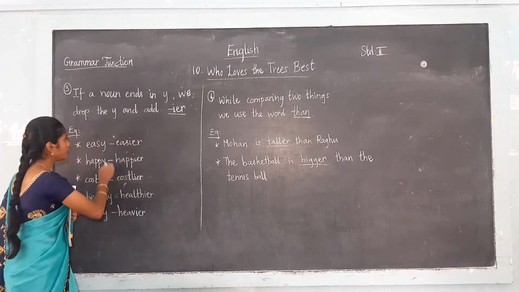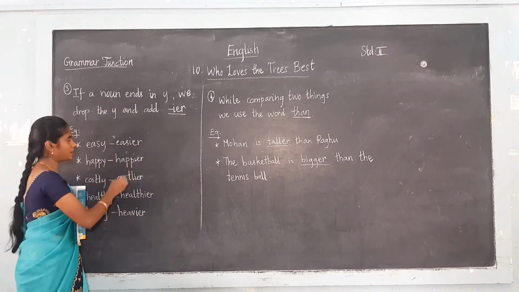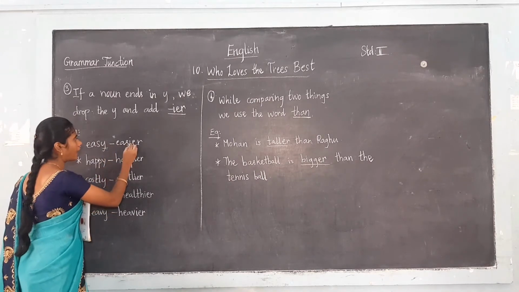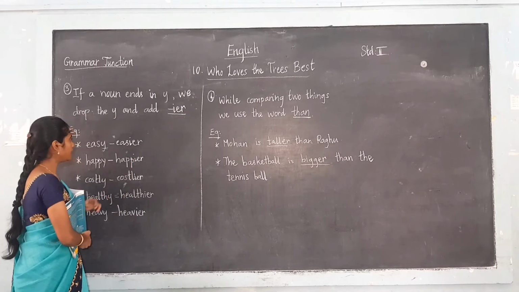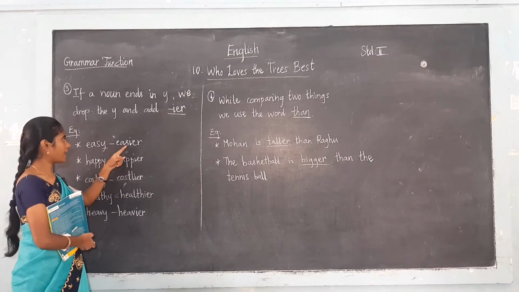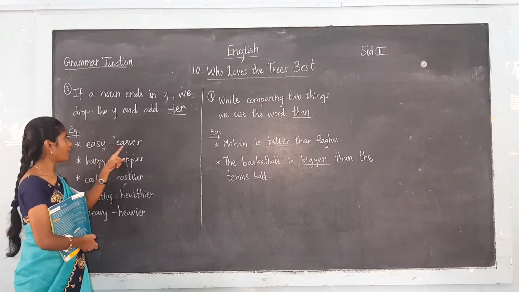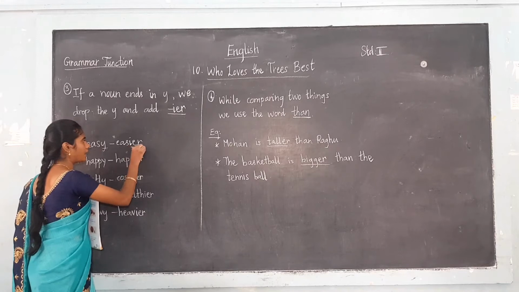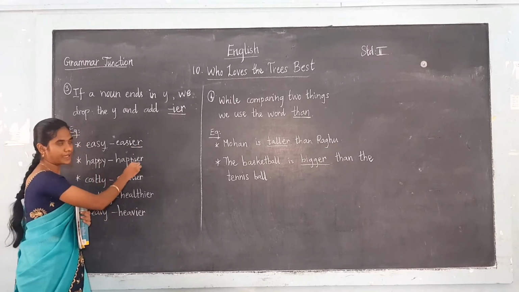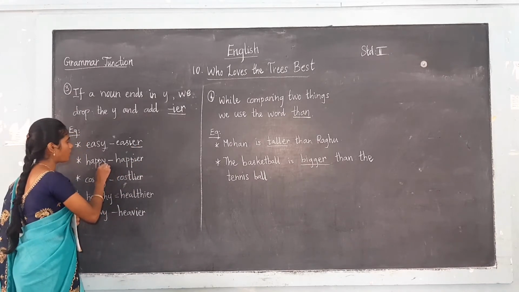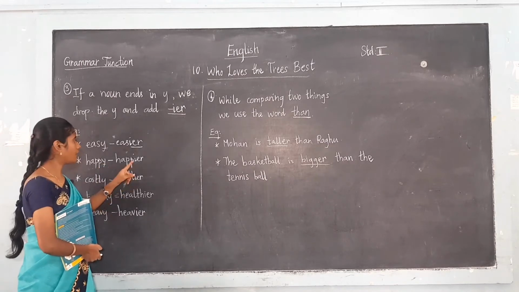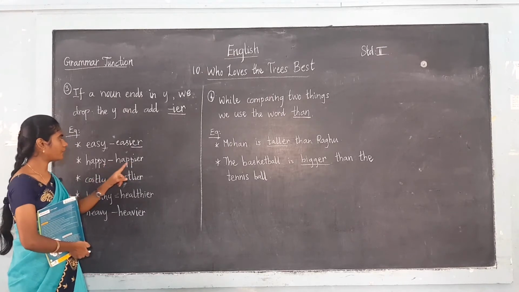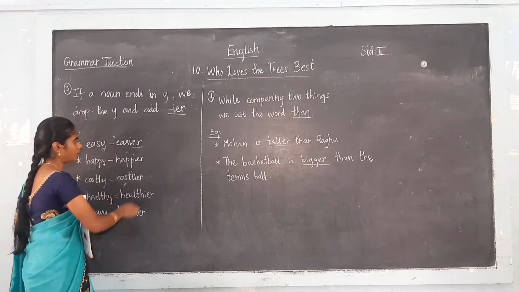See, for example, easy, easier. Here the nouns that end with Y, you should not write Y. We have to drop Y and add IER. See the spelling: E-A-S and Y. Instead of Y, we have to write IER. Easier. Okay, IER. Then happy, happier. Here the nouns end with a Y. You have to drop Y and add IER. H-A-P-P. Instead of Y, we have to write IER. Okay, IER.